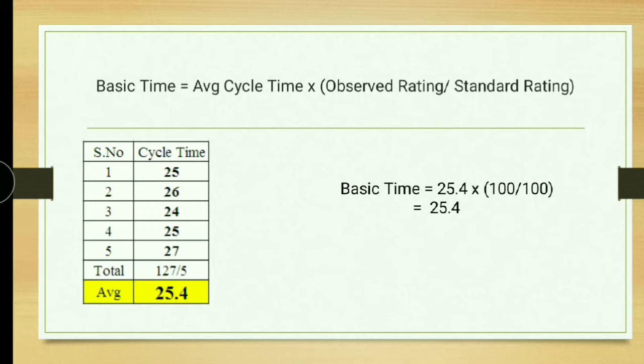Here I am giving 100% as observed rating. If all your laborers are skilled and they are willing to give 100% effort, you can give 100% rating. Else you need to decrease accordingly. So here my basic time is 25.4, which is equal to the average cycle time.